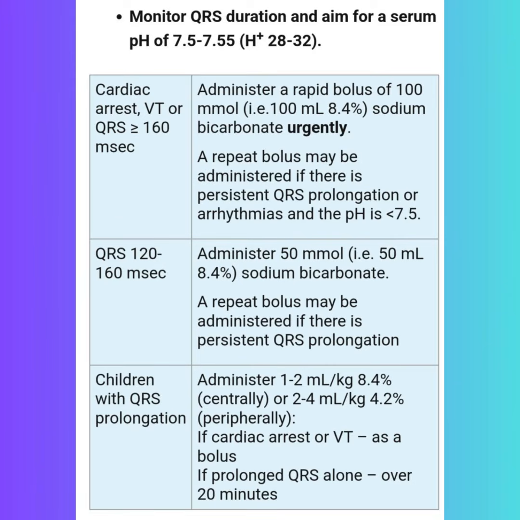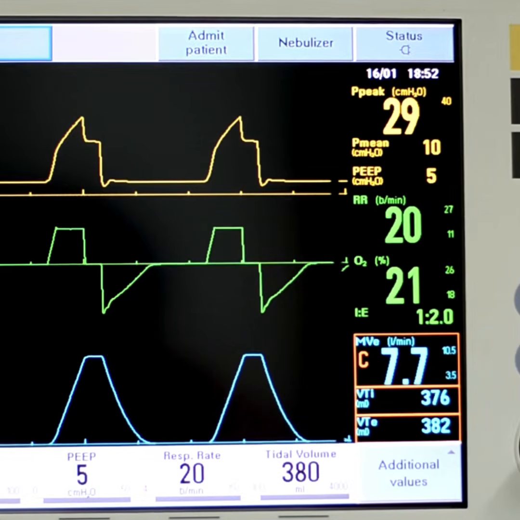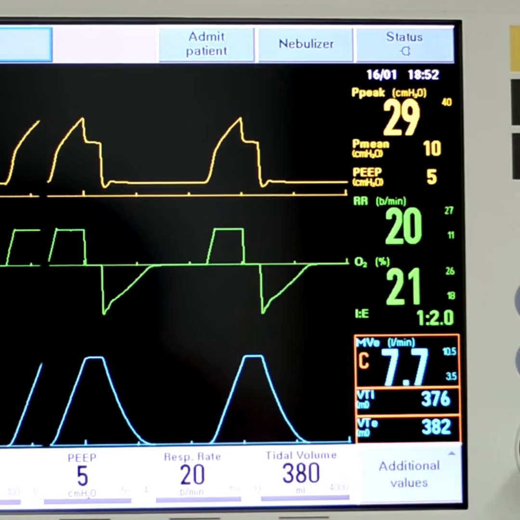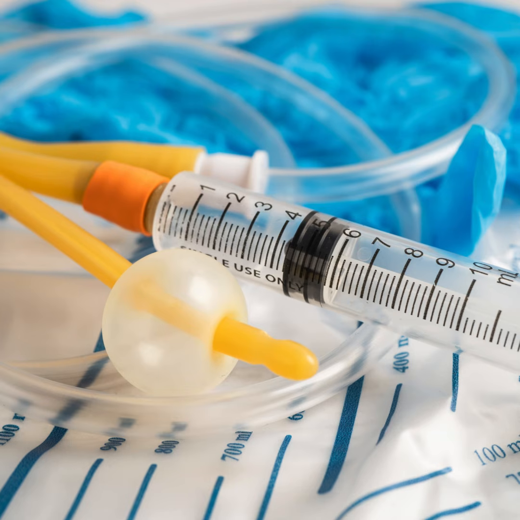The treatment here is with sodium bicarbonate boluses, aiming then for a higher than normal pH of 7.5 to 7.55. Take care not to push the sodium levels too high with this treatment, however, and monitor with venous blood gases. Intubation and ventilation are important for severe overdoses, both to maintain the airway in coma and also to increase the pH through hyperventilation. Catheterization may also be required, as urinary retention is commonly a feature.